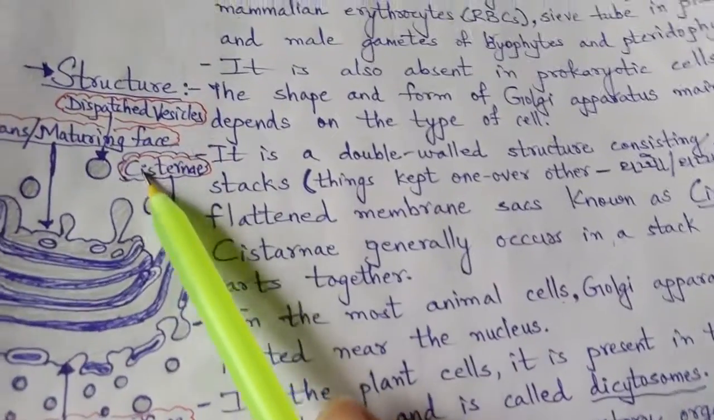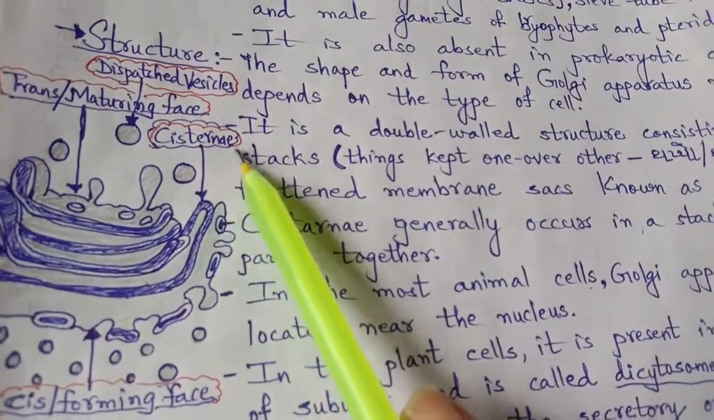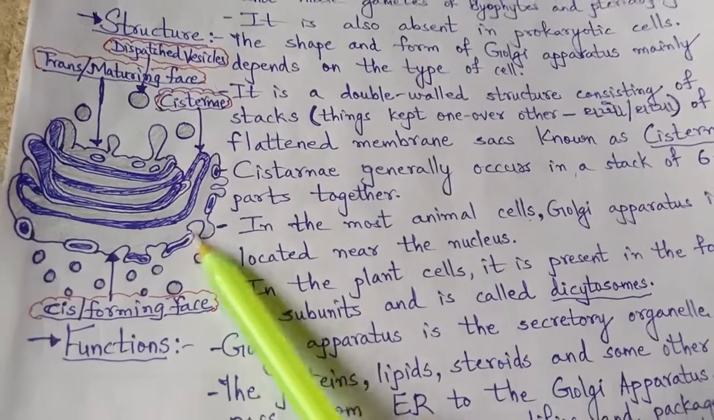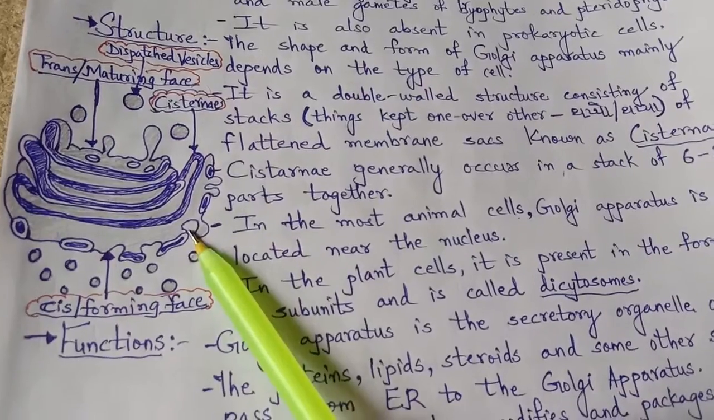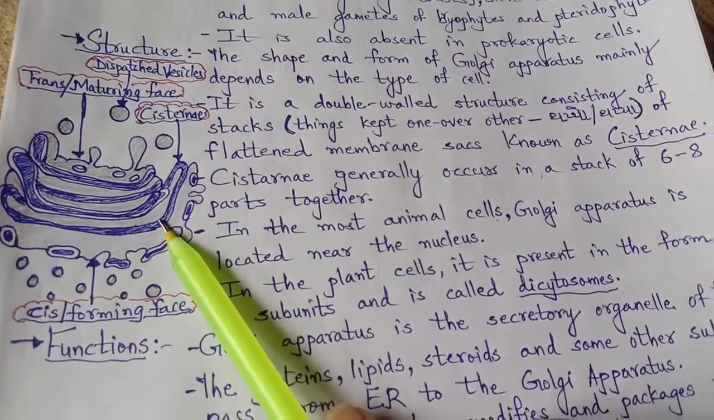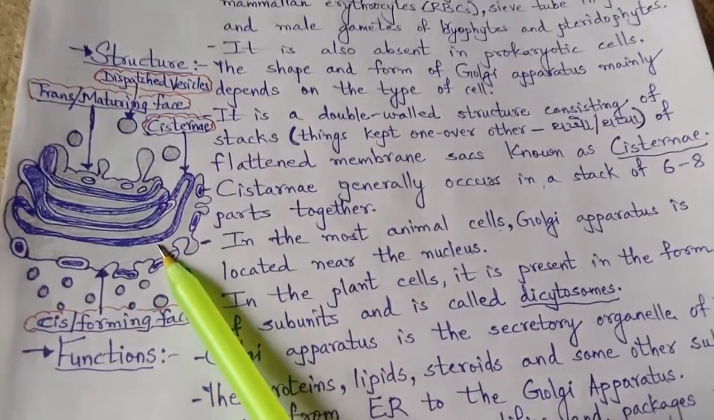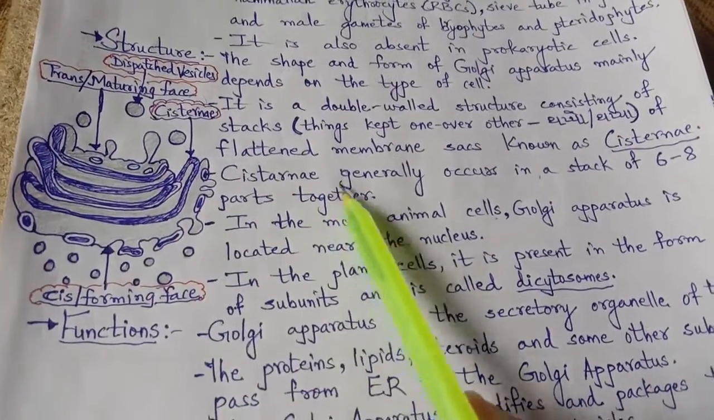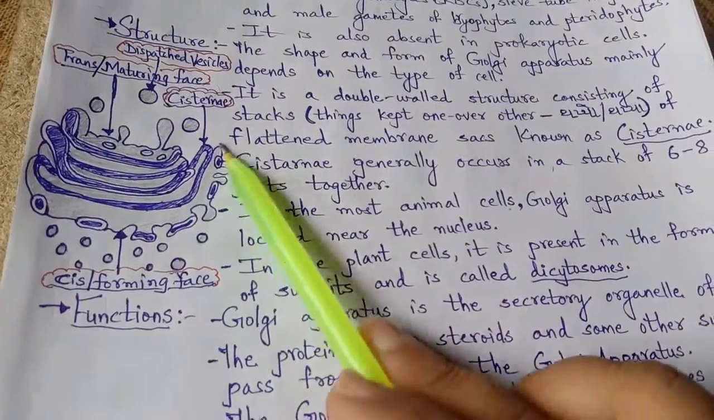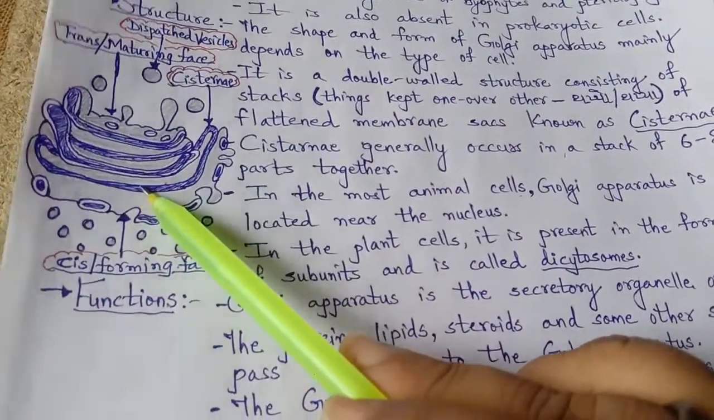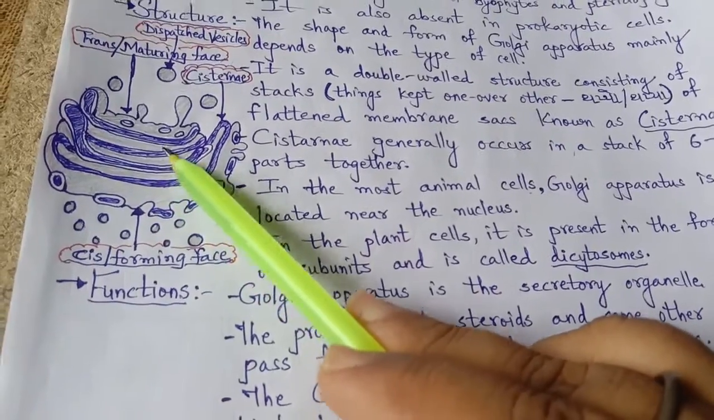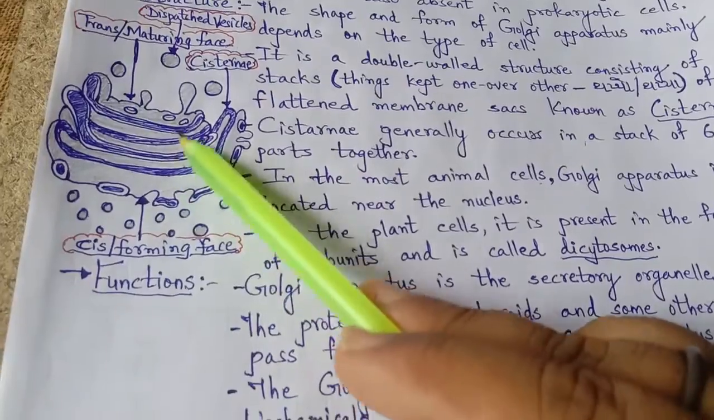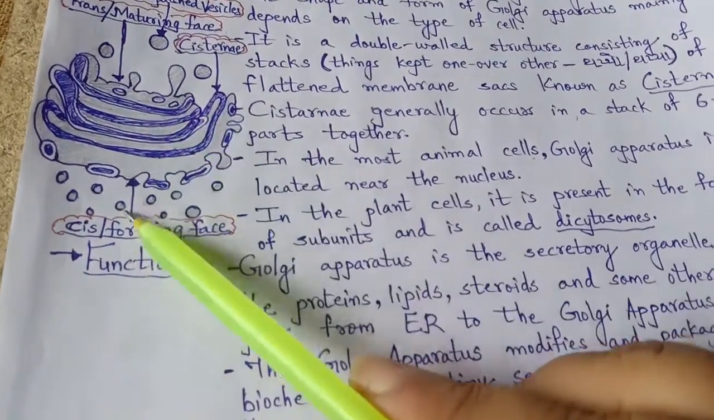What is this called? Cisternae. So, the structure of the Golgi apparatus is a double-walled structure consisting of stacks of flattened membranous sacs called cisternae. Cisternae generally occur in a stack of 6 to 8. Here I have shown you, see here 1, 2, 3, 4, 5, 6, 7, 8. They are in stacks of a group of 6 or 8 at a time.